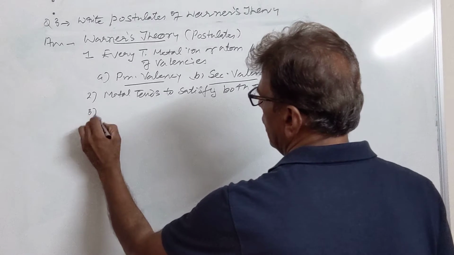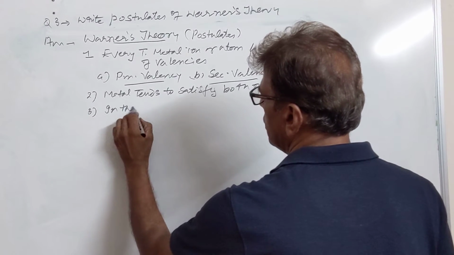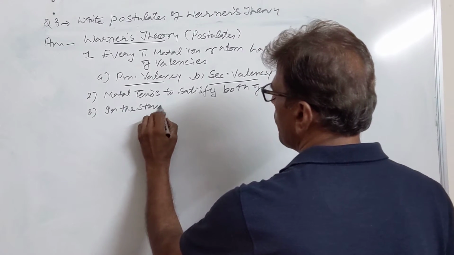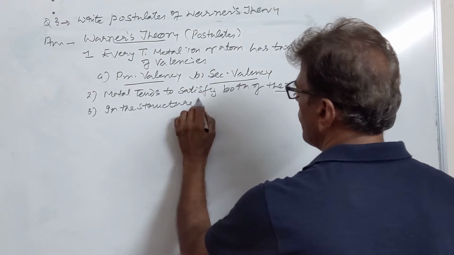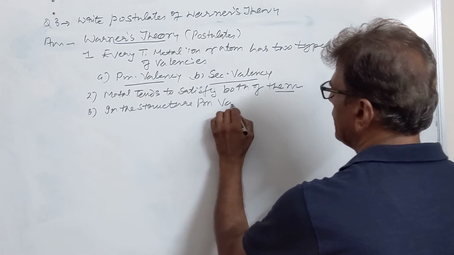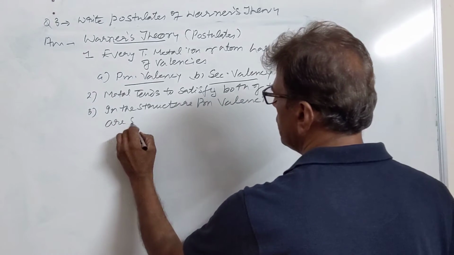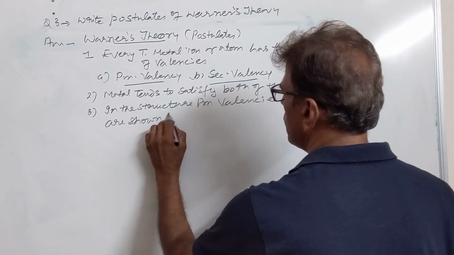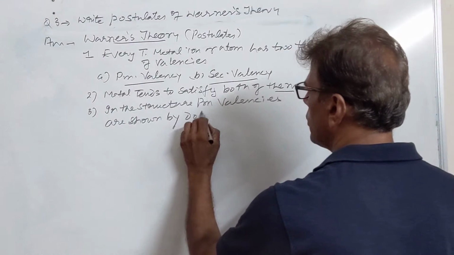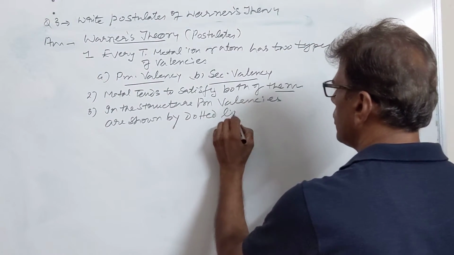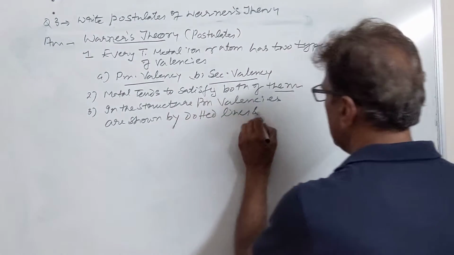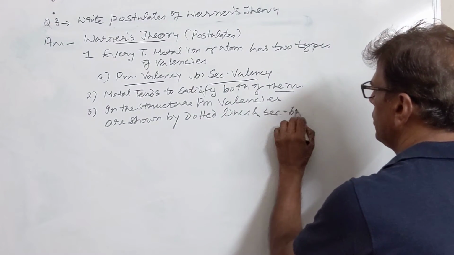Then in the structure, primary valencies are shown by dotted lines, and secondary by thick lines.